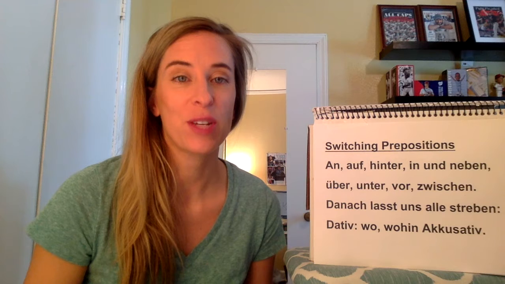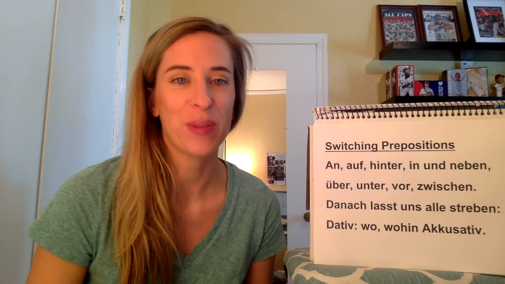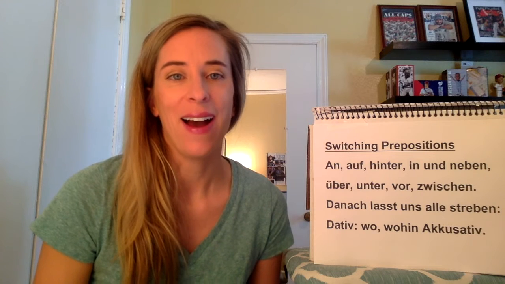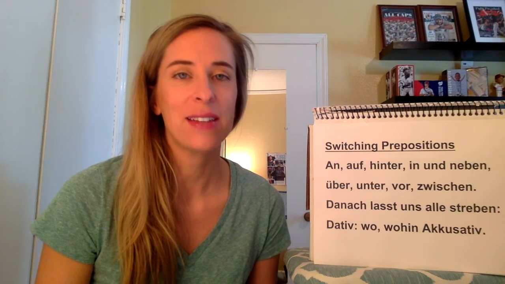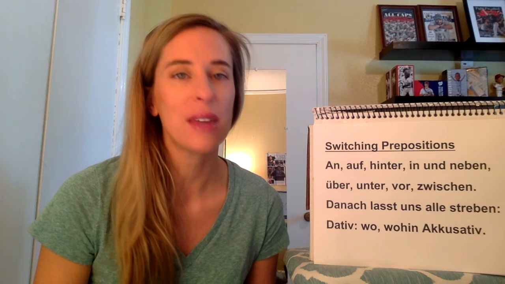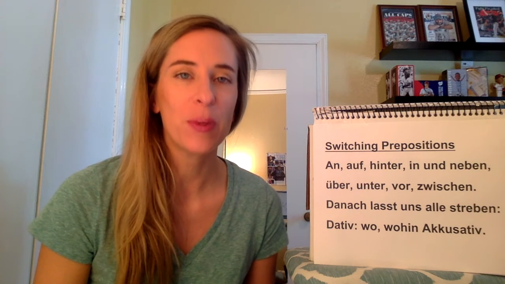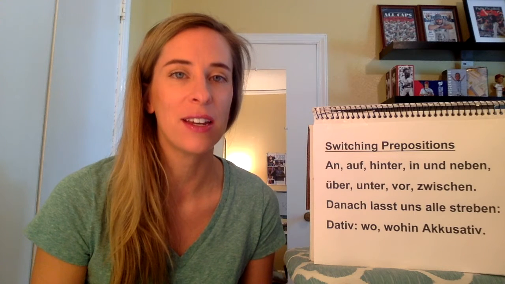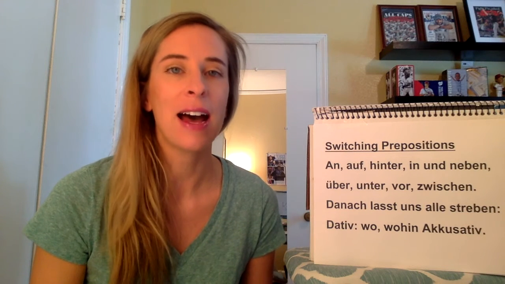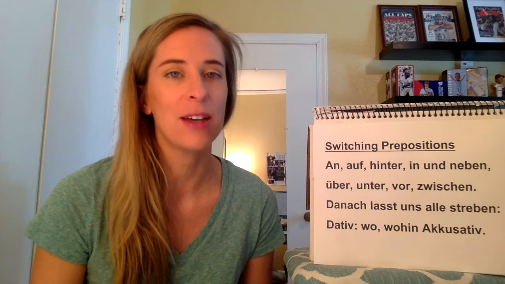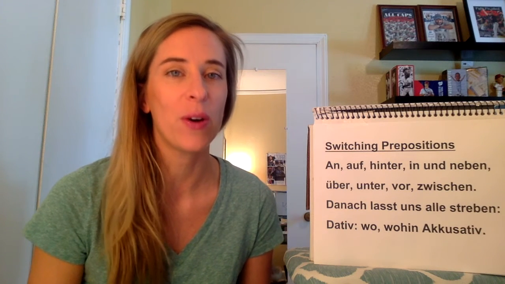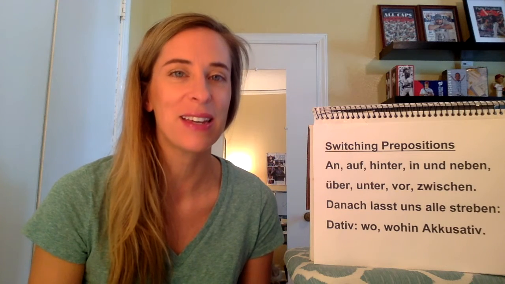Vaterland. So we can sing these switching prepositions to the tune of the German national anthem. So the song goes like this. An, auf, hinter, in und neben, über, unter, vor, zwischen. Danach lasst uns alle streben, Dativ, wohin, Akkusativ.